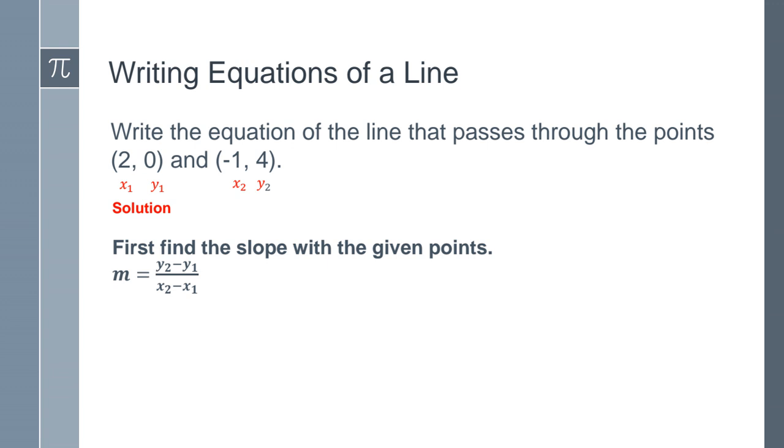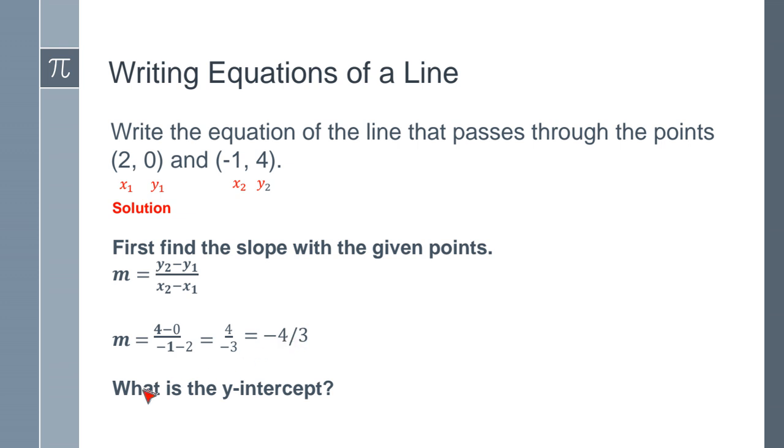So all we do is plug it into the formula. My y2 is 4, minus my y1 is 0, over my x2 is -1 on the denominator, minus my x sub 1 is 2. So at the numerator, which is the top portion of the fraction, 4 minus 0 will give us 4. And the denominator, which is the bottom portion of the fraction, -1 minus 2 will give us -3. So my slope is -4/3.